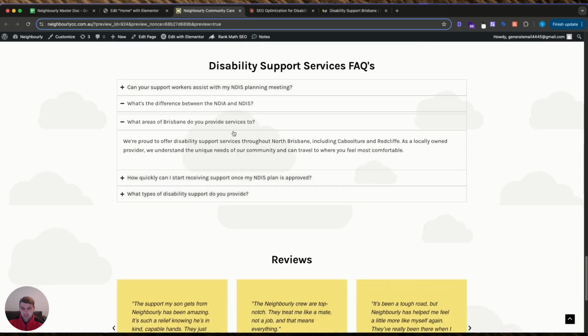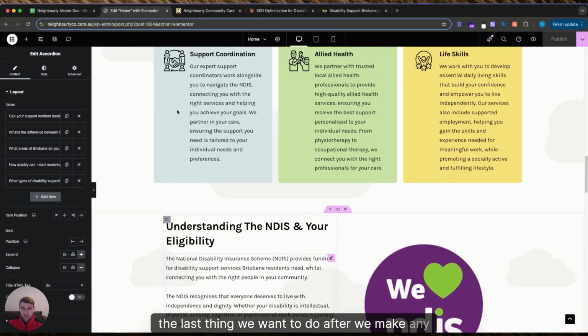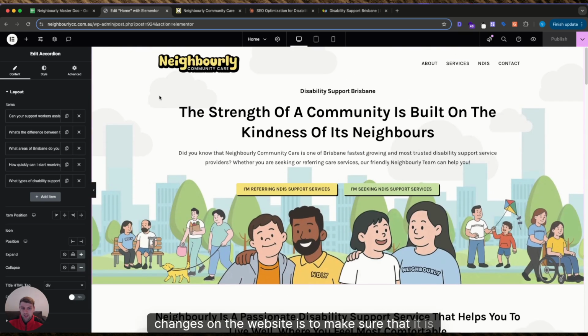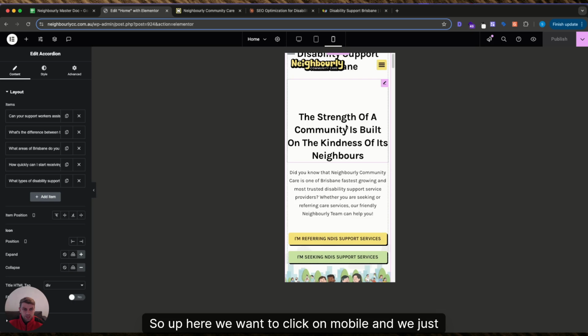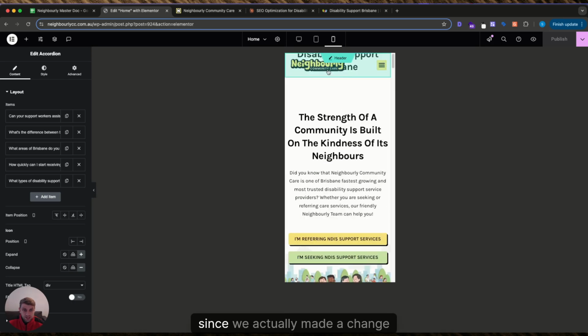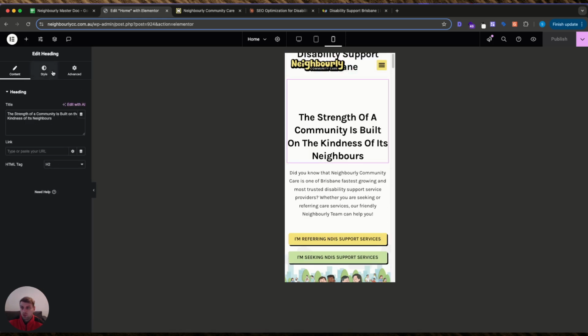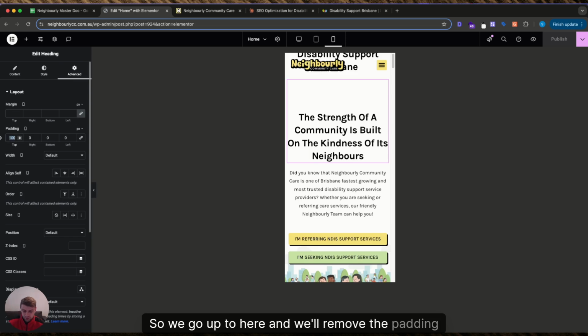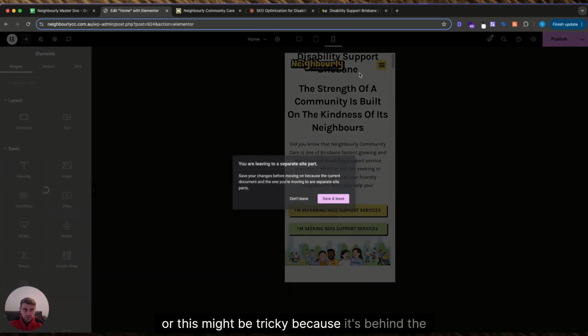That looks quite clean. Now, the last thing we want to do after we make any changes on the website is to make sure that it is responsive. So up here, we want to click on mobile, and we just want to quickly scroll through and make sure that nothing's out of whack. Now, since we actually made a change to the header, you can see there's a space here. So this is what you have to look out for. So we go up to here and we'll remove the padding on top. Oh, this might be tricky because it's behind the header.